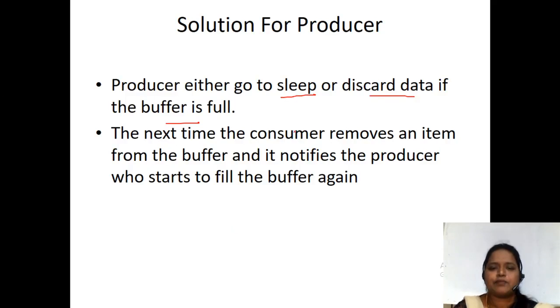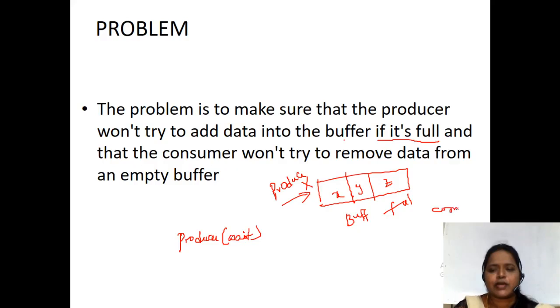So the next time the consumer removes an item, for example if the consumer comes and removes that Z item, then the producer wakes up and starts producing again. Unless a slot is free, the producer stays in sleeping mode. When a slot becomes free, it is an intimation to the producer that a slot is free, so now you can produce the item. That is the coordination between the producer and the consumer.